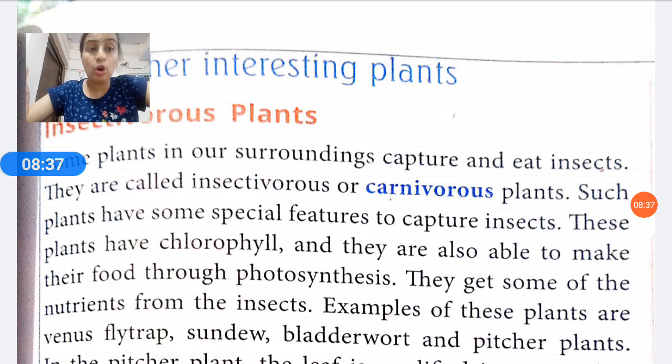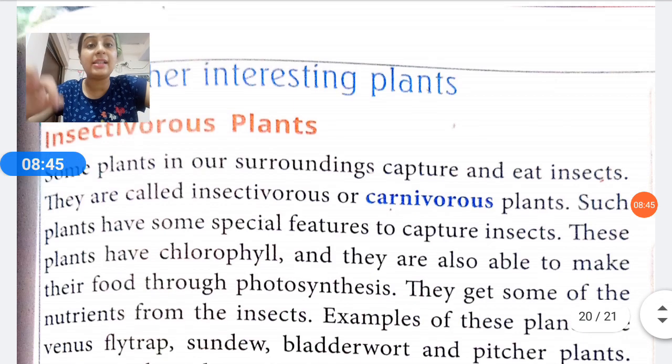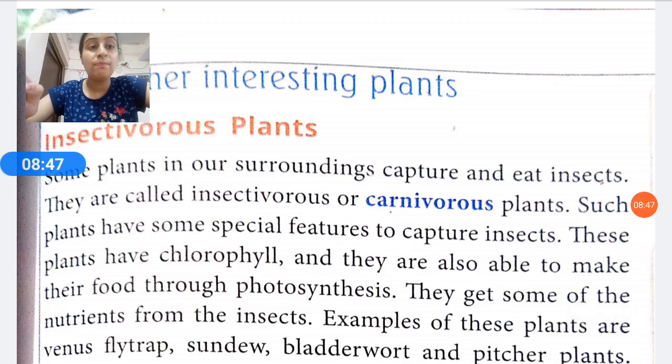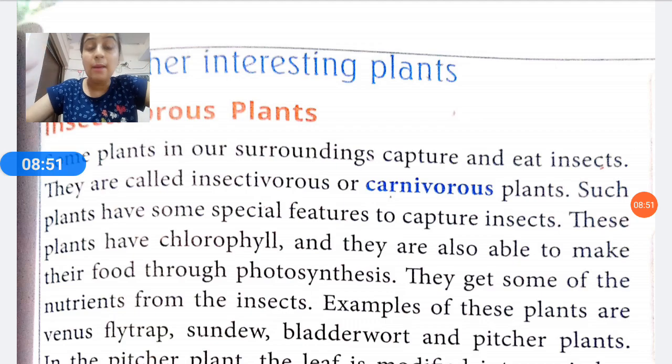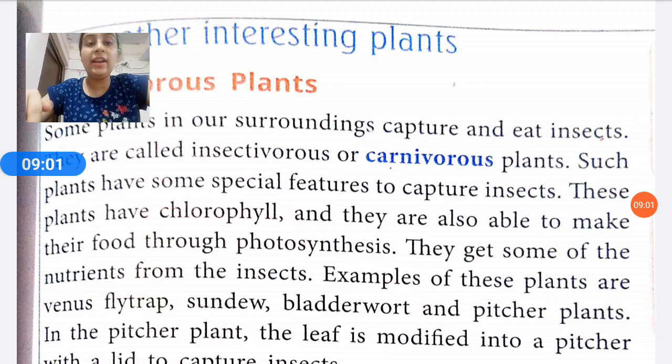These plants have chlorophyll, a very important substance. Green colored pigment is present on the leaves. Green colored pigment is very important, so the plants are able to make their food. And what is the process by which green plants make food? We have studied this process. This process is called photosynthesis. Yes, they also get some of the nutrients from the insect.